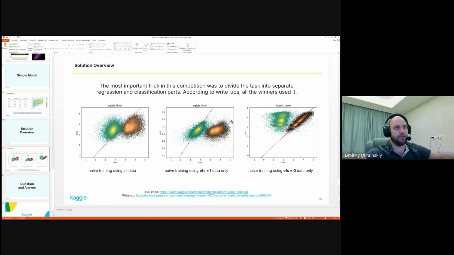So at this stage, it is necessary to decide which classifier should be used, the classifier weighter or classifier switcher or something else. The classifier weighter just weights the regressors by the probability of belonging to each of these classes. The classifier switcher just chooses one of the regressors for every observation based on a probability threshold. And in most cases, including this competition, the classifier weighter works much better, and we decided to use it.